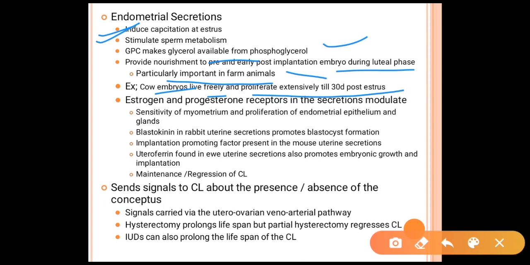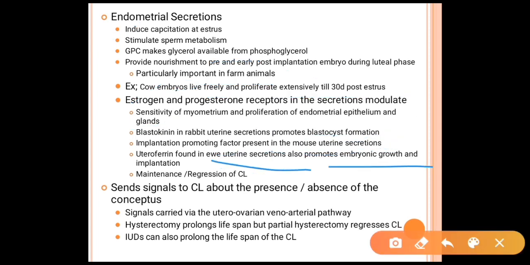Estrogen and progesterone receptors in the secretion modulate sensitivity of the myometrium and proliferation of the endometrial epithelium and glands. Blastokinin in the rabbit uterine secretion promotes blastocyst formation, and implantation promoting factors are present in the mouse uterine secretions. Uteroferrin is found in the ewe's uterine secretions, also promotes embryonic growth, and helps in implantation.